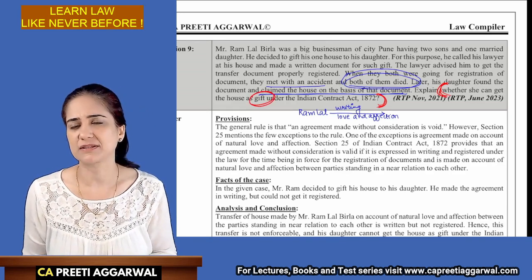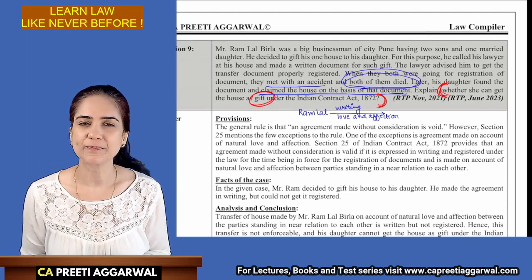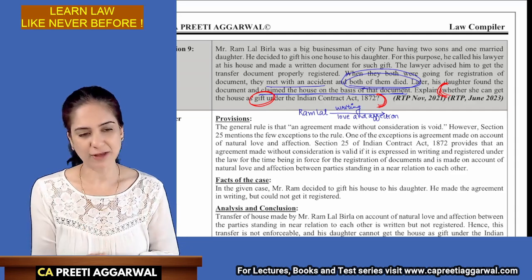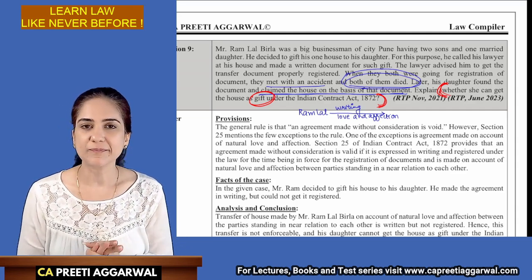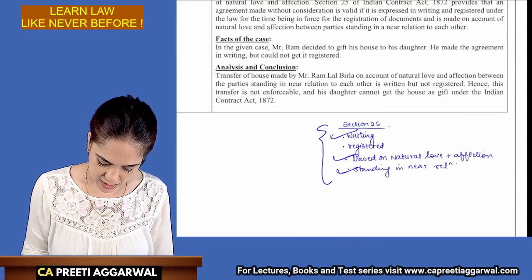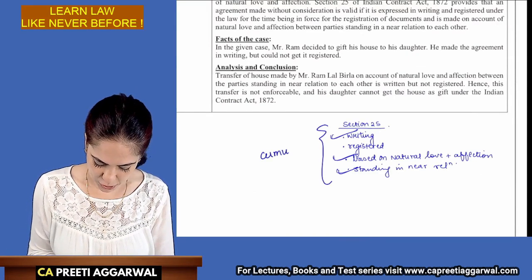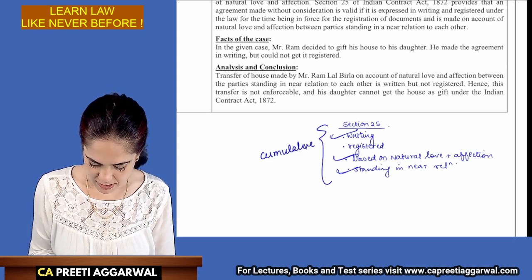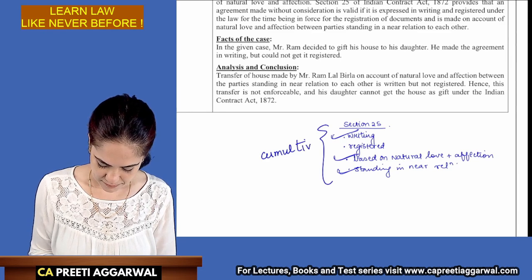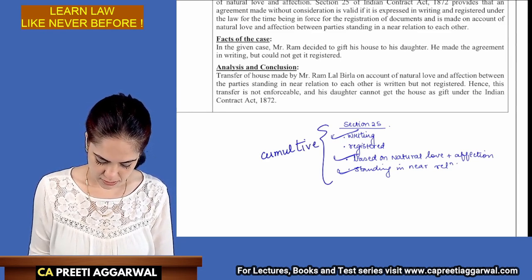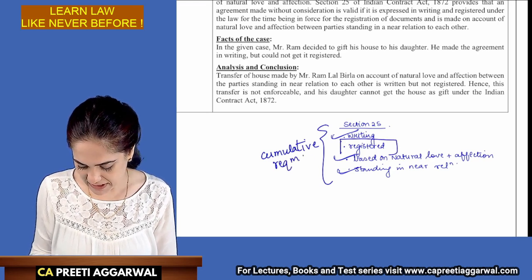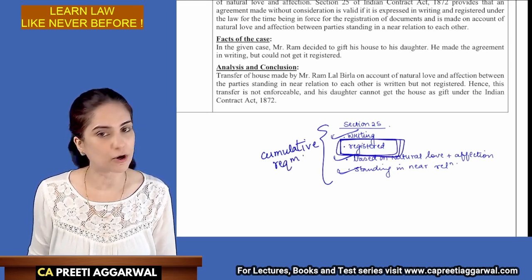Ma'am, should we answer this question as per gift? No. Through practice, you will realize that this is based on natural love and affection. Okay, so what will you write? That all the requirements which are mentioned over here, they are cumulative requirements. Cumulative means they all must be complied together. Even if one is missing, this will not be a valid contract.